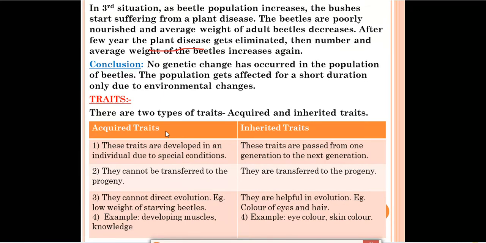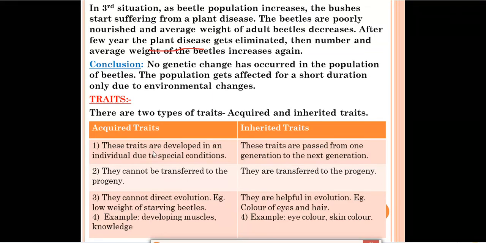For example, your mother is good in music. It is not necessary that you will also be good in music, because she has learned that music in her lifetime. She has acquired that knowledge, so it is not possible that she will give that knowledge to you also. Like that, if your father has good muscles, it is not that you will also have good muscles. He has acquired those muscles in his lifetime, so it will not be transferred to you.